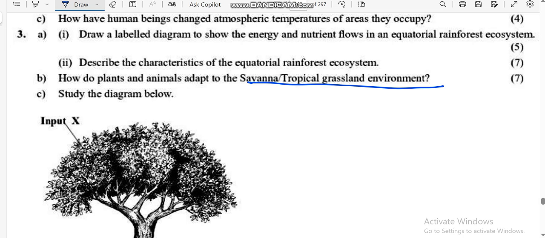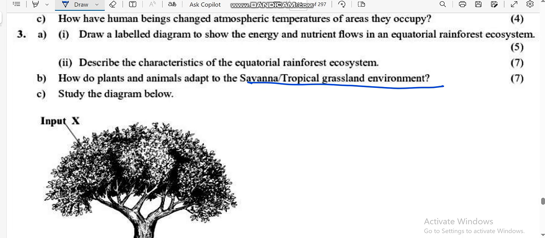And also plants in the savanna have long taproots to reach water underground, because water is a challenge in the savanna.